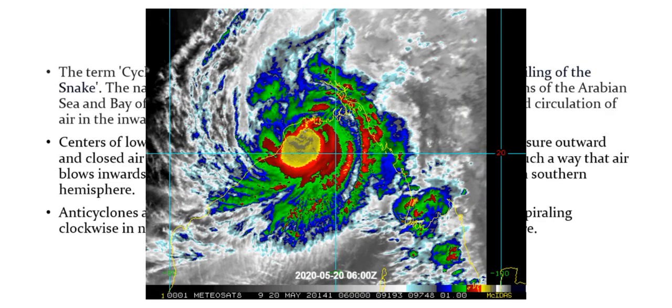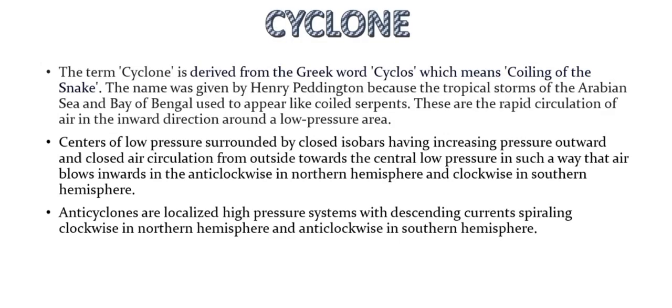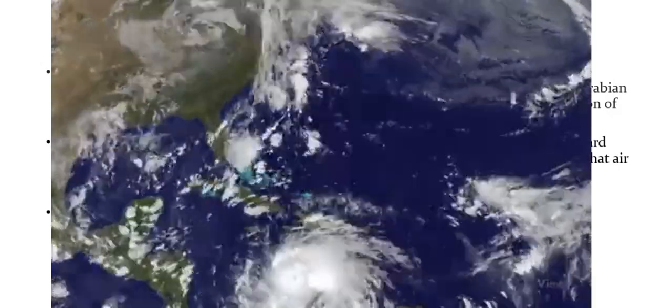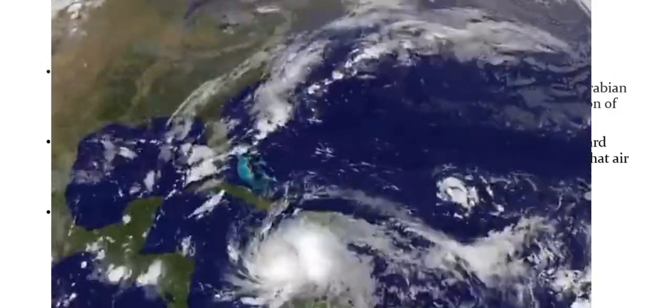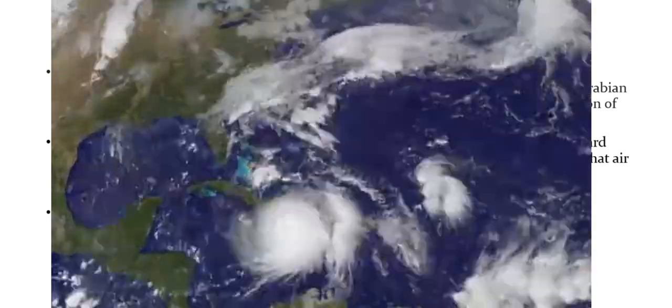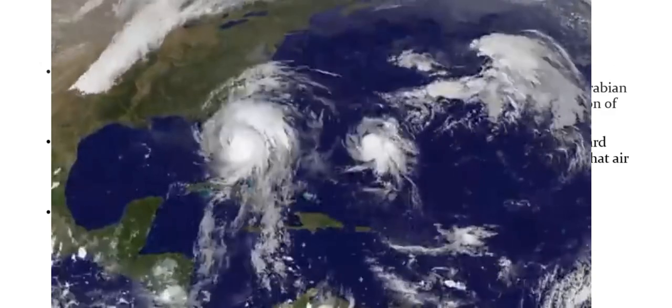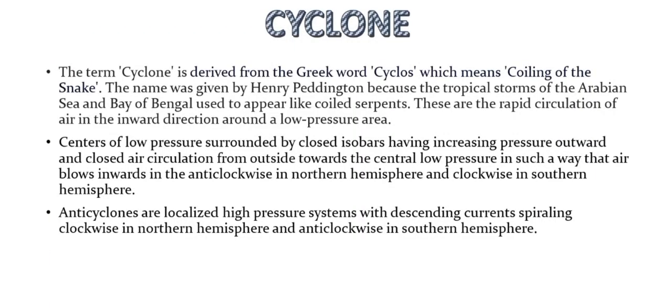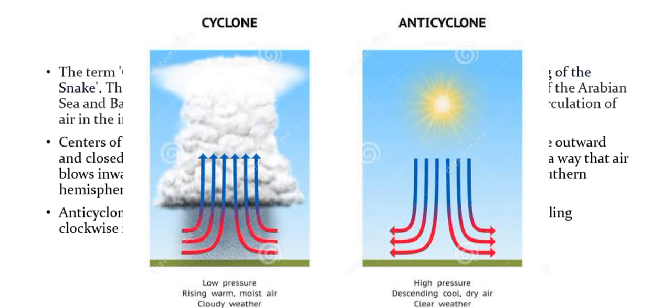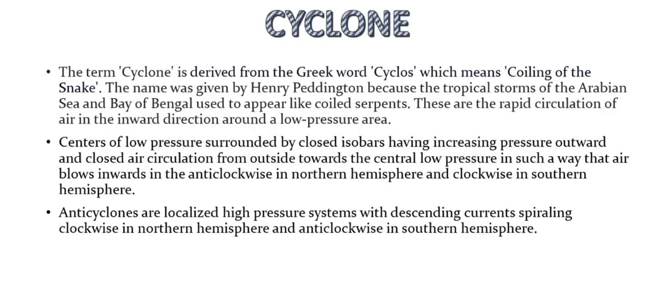We define cyclones as centers of low pressure surrounded by closed isobars having increasing pressure outward and closed air circulation from outside towards the central low pressure, in such a way that air blows inwards anti-clockwise in the northern hemisphere and clockwise in the southern hemisphere. In contrast, anticyclones are localized high pressure systems with descending currents spiraling clockwise in the northern hemisphere and anti-clockwise in the southern hemisphere.